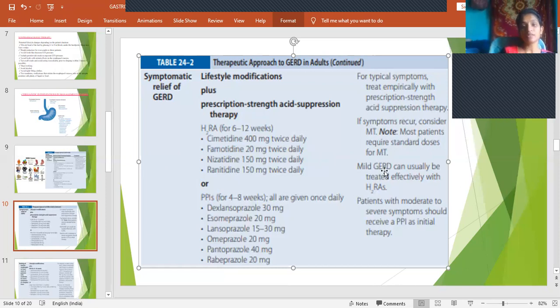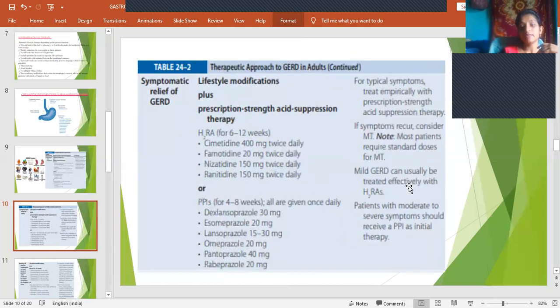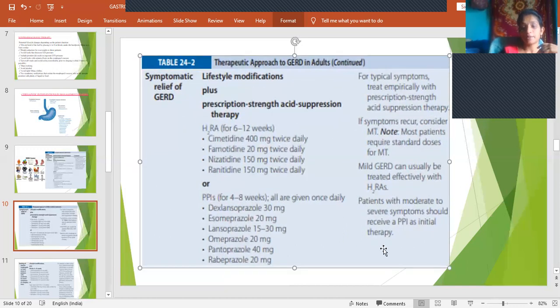If symptoms recur, initially we relieve the patients with aggressive treatment and then they should be given maintenance therapy. Mild GERD can usually be treated effectively with H2 receptor antagonists. Patients with moderate to severe symptoms should receive PPIs as initial therapy. If it is mild, it's better to take an H2 receptor antagonist. If the symptoms are more, then we can go for PPIs.